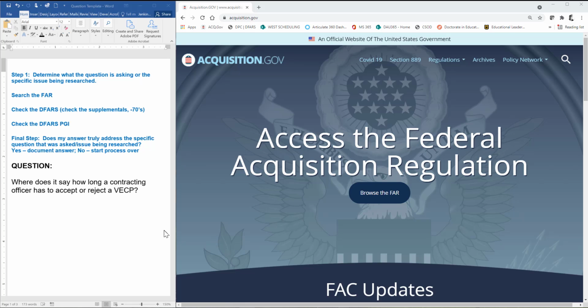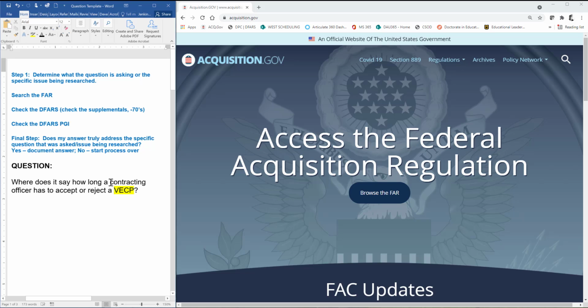Okay, let's take a look at this question about a VECP. First it says, where does it say how long a contracting officer has to accept or reject a VECP? So let's determine what the question is asking or the specific issue being researched. Clearly this is a term that I'm going to want to pull out, the VECP. I don't even really know what that is, right? So that's something I'm going to want to check out and maybe search for.